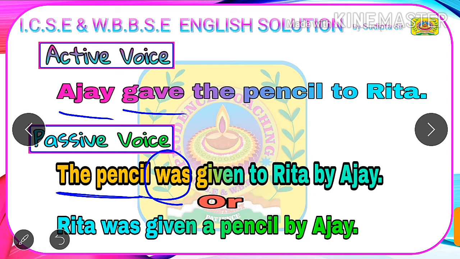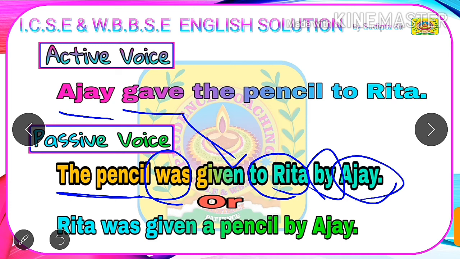Now we need to write the V3 form of the given verb in active voice. Gave becomes given in V3. So we have written given. As we have swapped the subject with the direct object and we have not used the indirect object yet, we need to write the indirect object after the past participle form of the verb. That is, after given we will write to Rita, and next we will write a preposition, mostly we use by, and after it we will write the object, that is Ajay. So our final answer is: the pencil was given to Rita by Ajay.